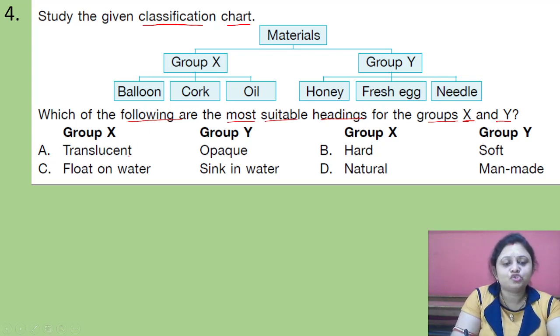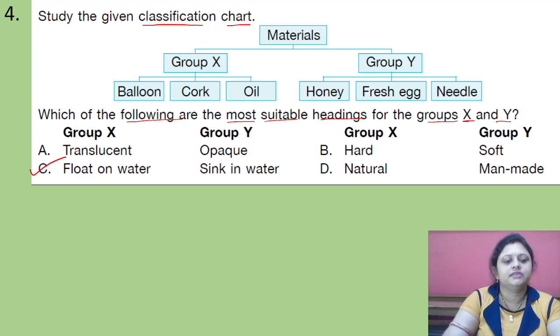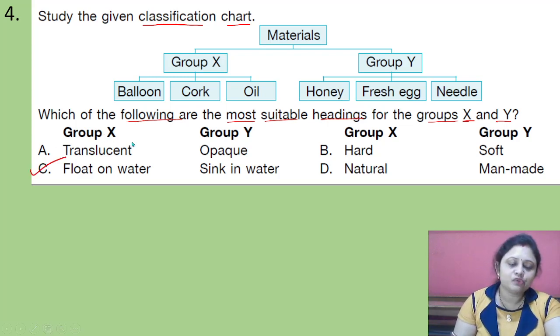Options are A, translucent, opaque; B, hard, soft; C, float on water, sink in water; D, natural, man-made. The balloon, cork and oil float on water, and group Y, which contains honey, fresh egg and needle, sink in water. So the correct answer is option C, float on water and sink in water.